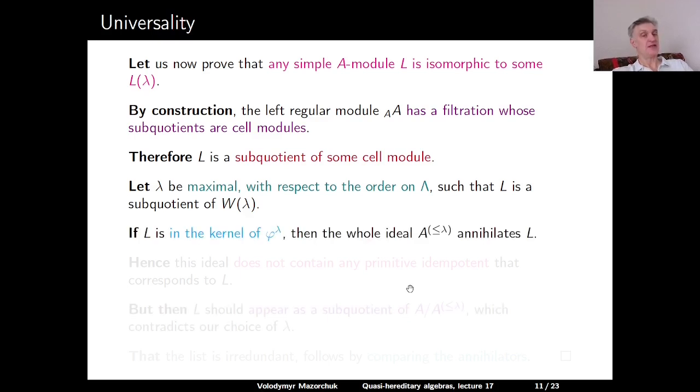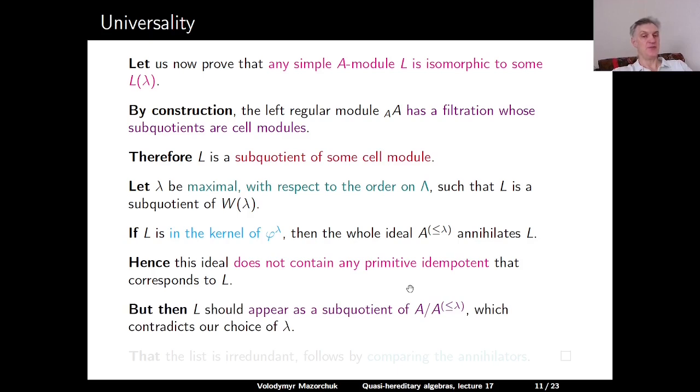So if L is in the kernel of phi lambda, then the whole ideal A less than or equal to lambda annihilates L. And therefore this ideal does not contain any primitive idempotent which corresponds to the module L.